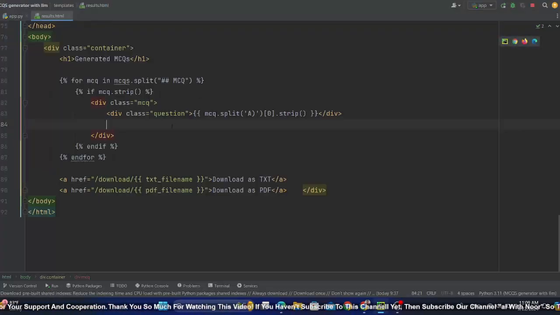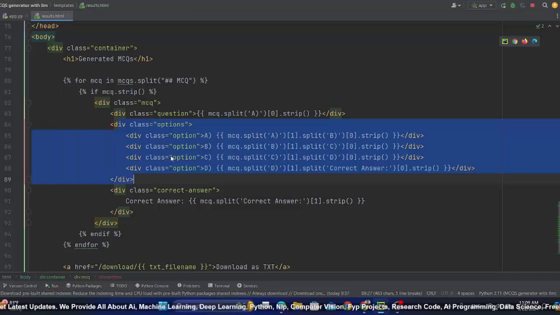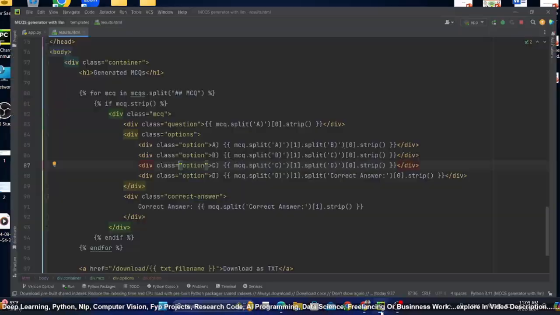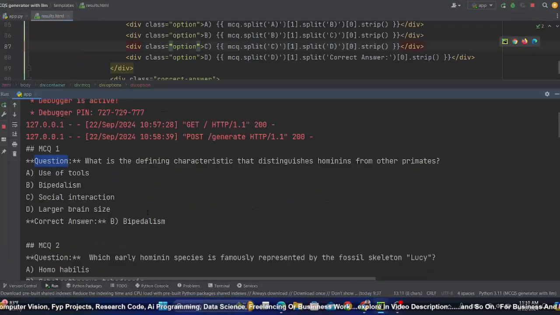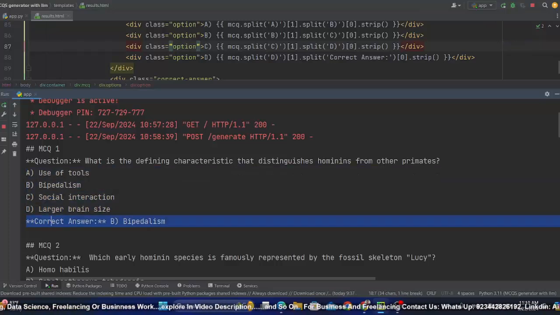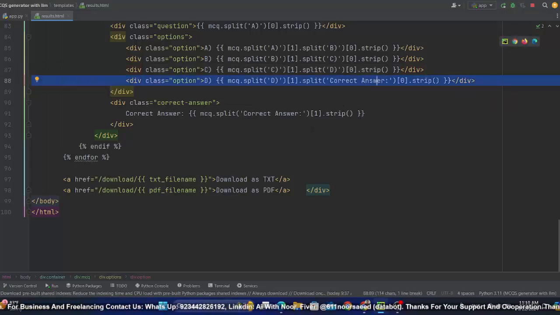Before running, we also need to add the options as well as the correct answer, because before printing this question we also need to print the 4 options for this question as well. So this is the logic. We have a div within the options. We are just displaying A, B, C, D. Basically, if I just go here to the console, for each question we are displaying these 5 things: A, B, C, D, which are options, and the corrected answer. Okay, corrected answer basically we are displaying right here, and we are also adding one more thing.